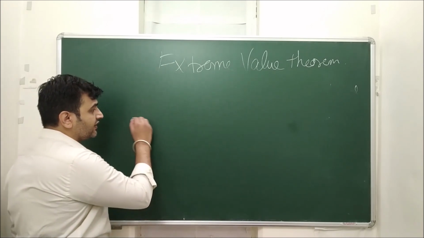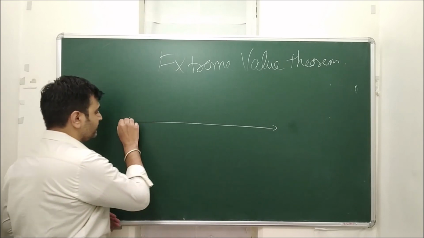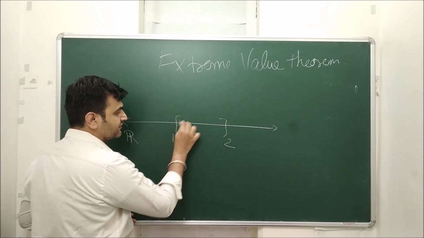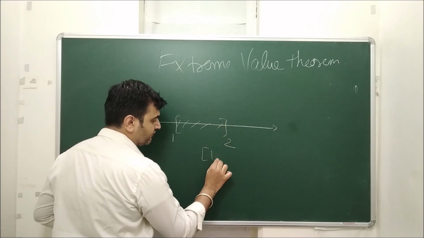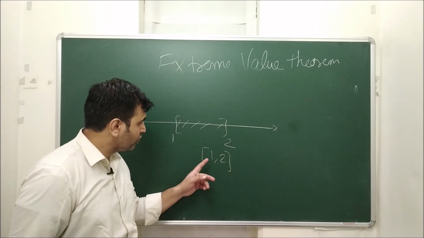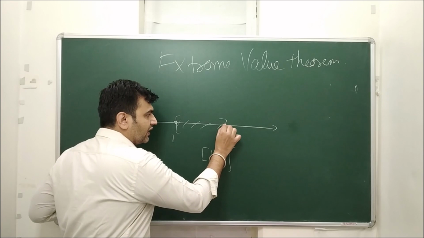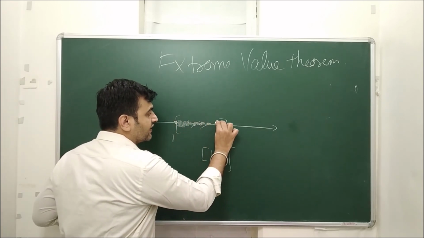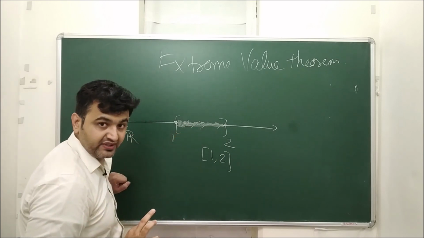So if you have an interval, this is my real number system. Say this is 1 and 2. So this is my closed interval [1, 2]. These are called the boundary points, and the points inside are called the interior points.